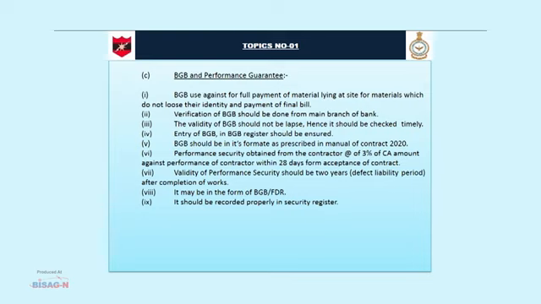Performance security obtained from the contractor at the rate of 3% of CA amount against performance of contractor within 28 days from acceptance of contract. Validity of performance security should be 2 years. Defect liability period after completion of works. It may be in the form of BGP and FDR. It should be recorded properly in security register.